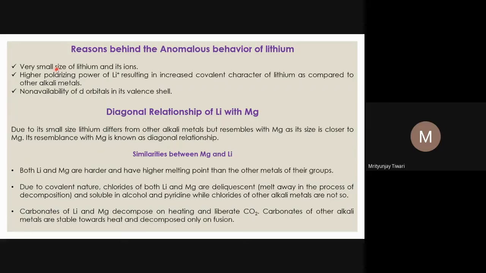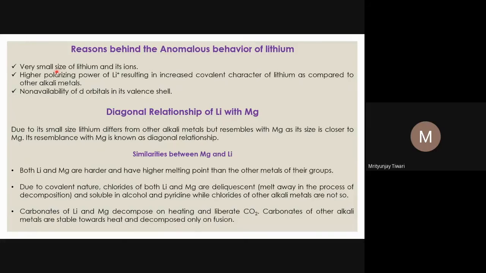Also, lithium does not have vacant d orbitals. In the alkali metals, from sodium onwards we see vacant d orbitals, because from sodium the third period starts, and from the third period we see the availability of d orbitals. How do we know? As soon as you go to the third period, the value of n, the principal quantum number, is 3.